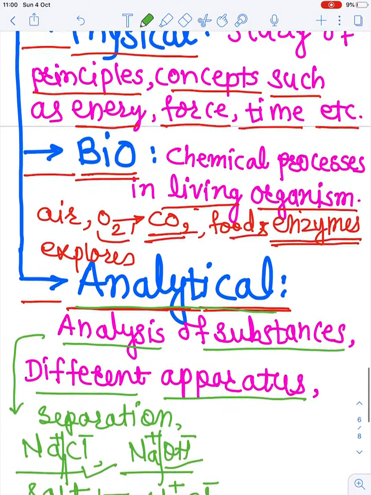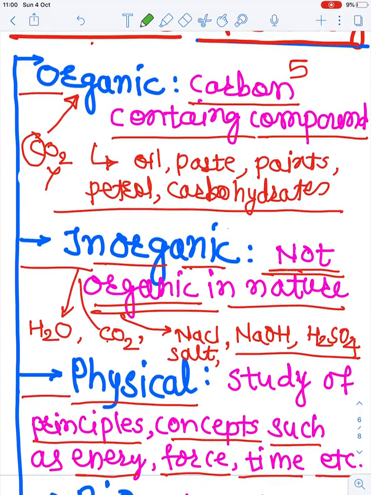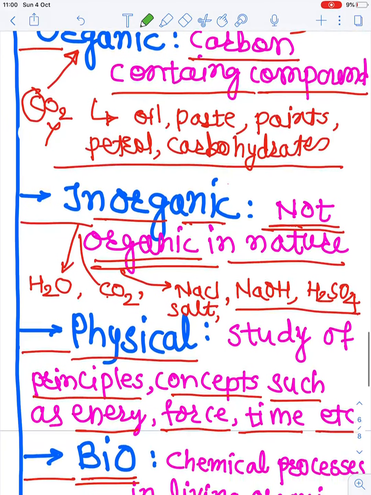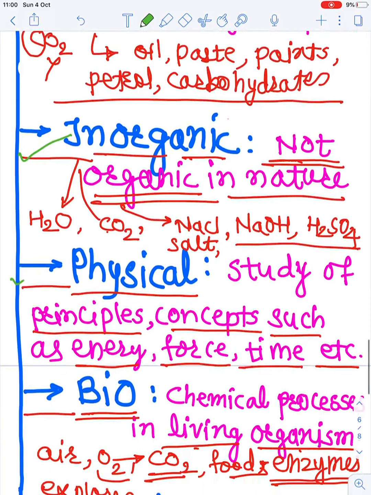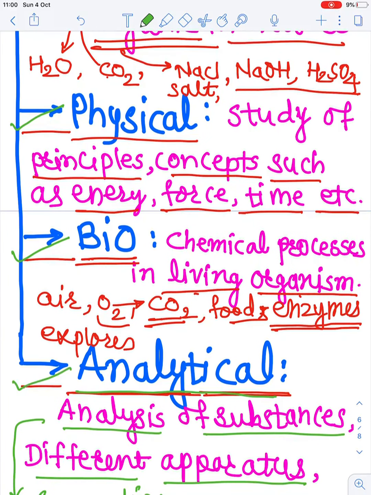Thus these are the different five branches of chemistry. That is, we can say that these are the main branches of chemistry. We can say that it is the organic chemistry, inorganic chemistry, physical chemistry, biochemistry and the analytical chemistry. Thus these are the different five branches of chemistry.